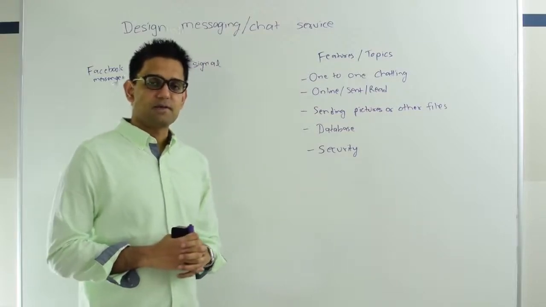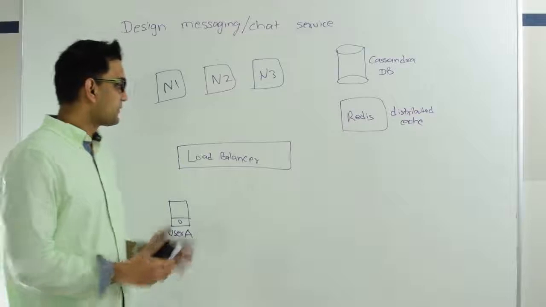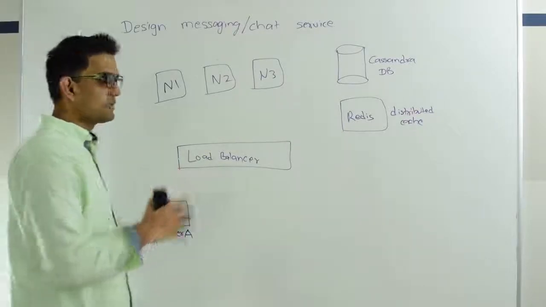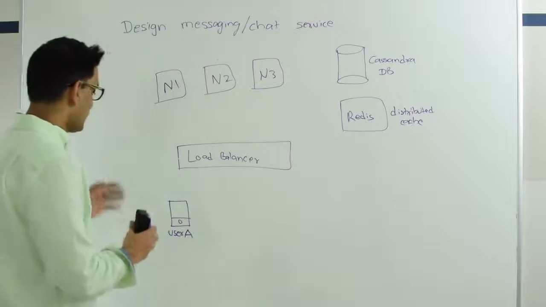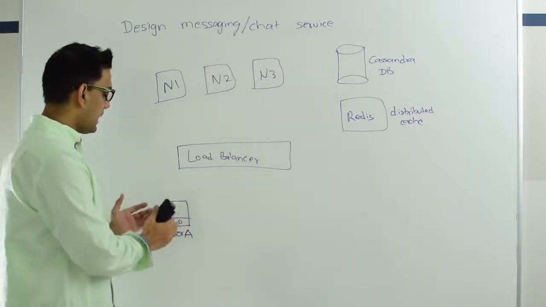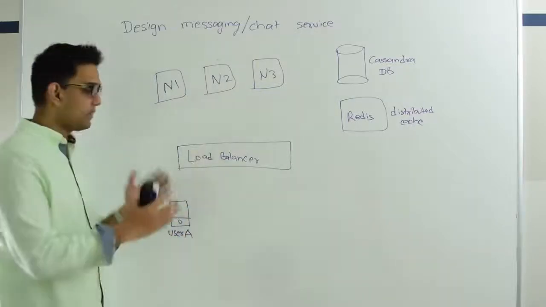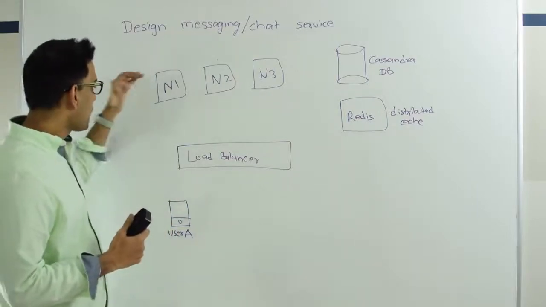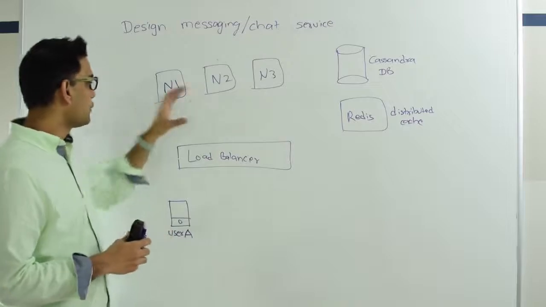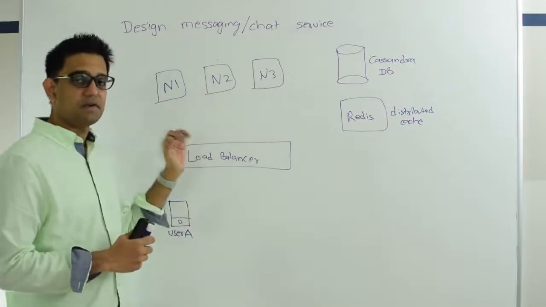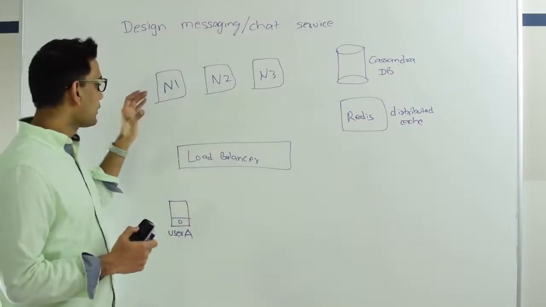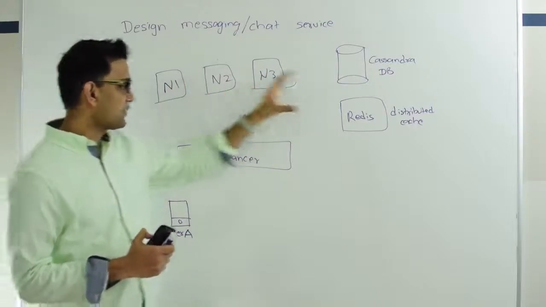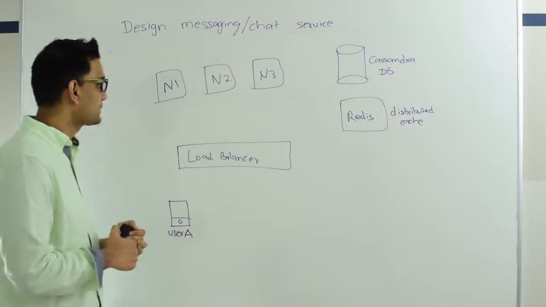So next, let's deep dive on these topics. This is the further breakup of the service. If you have watched my previous videos on design, this must be fairly familiar to you. Here we have a user A and he talks to the load balancer. The load balancer can operate at level 3, level 4 or level 7. The load balancer talks to one of the nodes behind it, N1, N2 and N3. Most of the time they are stateless and they do the bulk of the work, which is serving requests for the user, talking to the database, and talking to the distributed cache.